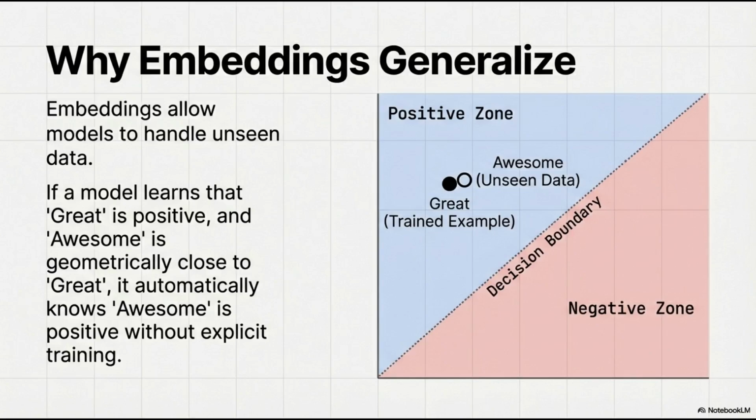Even if our model has never seen the word "awesome" during training, it looks at the vector space. It sees that "awesome" is right next to "great." Therefore, it treats it the same way. It predicts positive sentiment correctly. The model has learned to handle unseen data by understanding relationships.